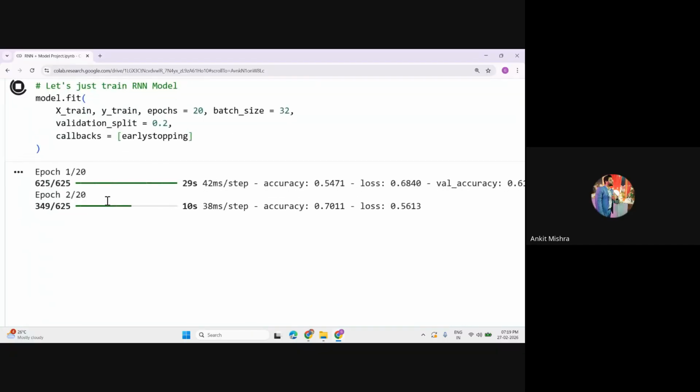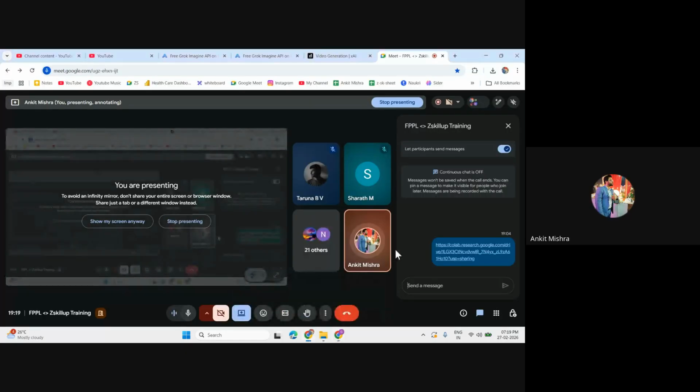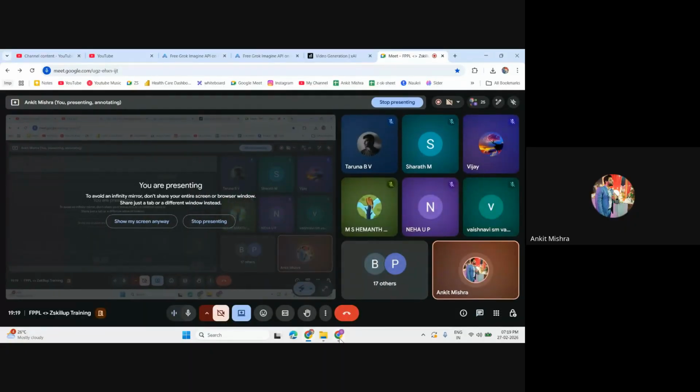So I hope everyone is getting my point, candidate. Is there any doubt? Just let me know. Tarun, Sarath, and other candidates, if you have any doubts, you can let me know right now.